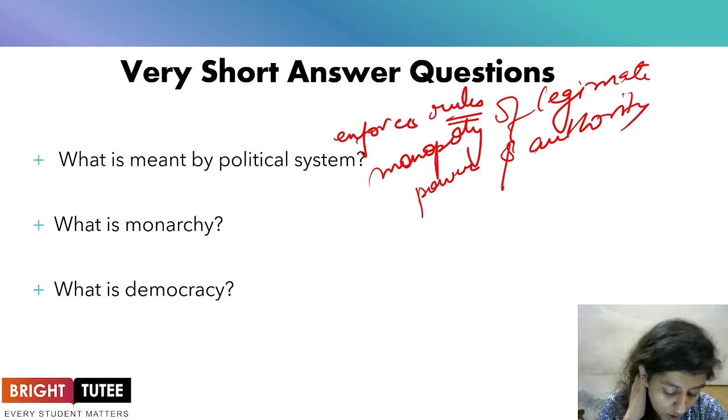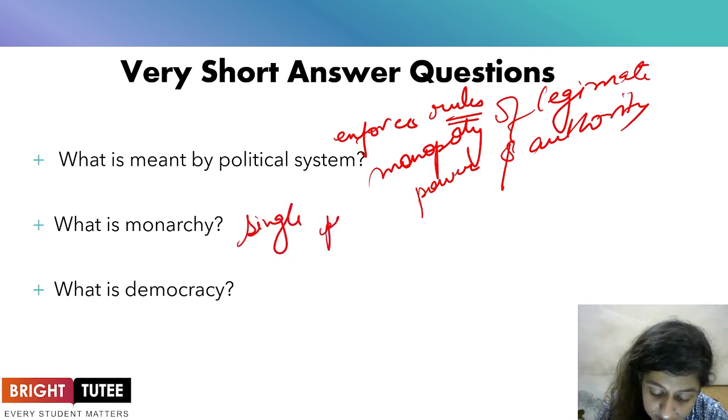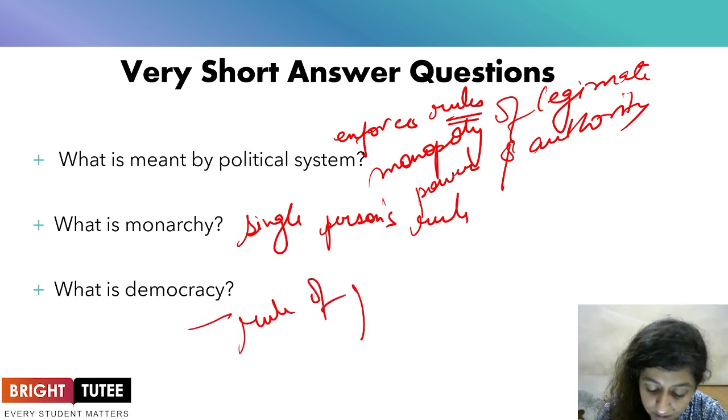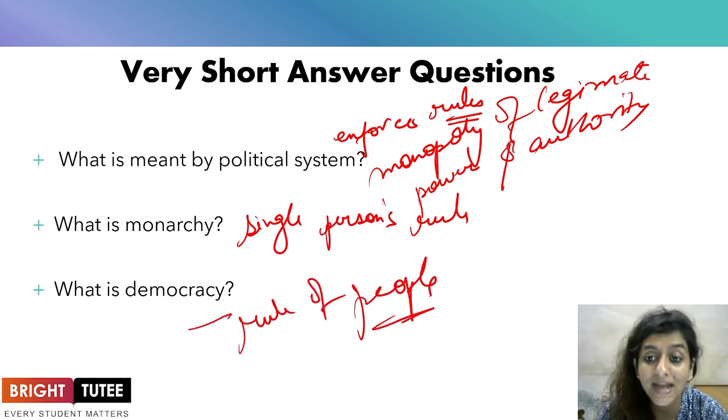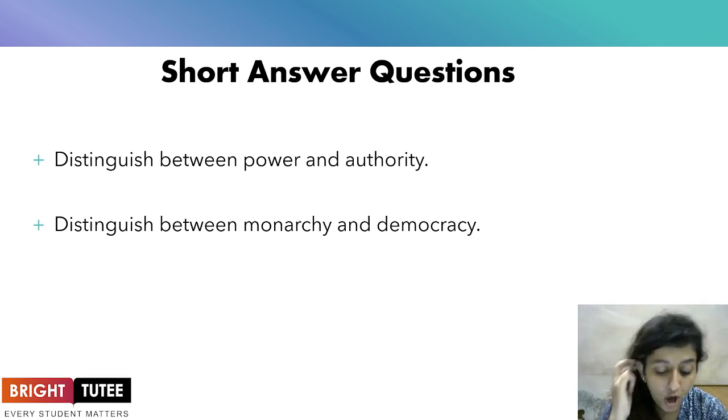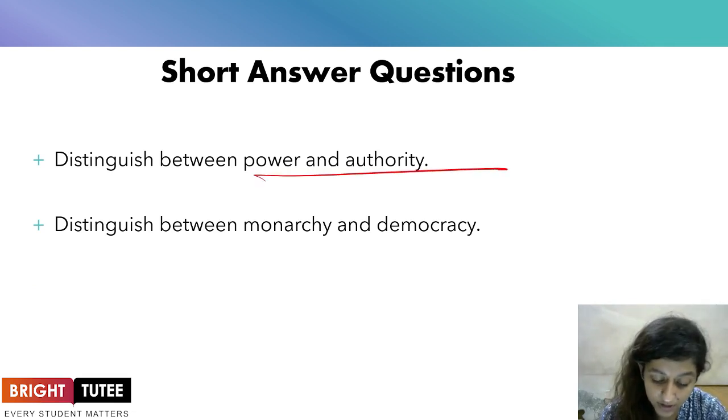Define monarchy, or what is monarchy? When you have one man's rule, or the single person's rule, it is known as monarchy. Define democracy. It is the rule of the people and hence is known as democracy.